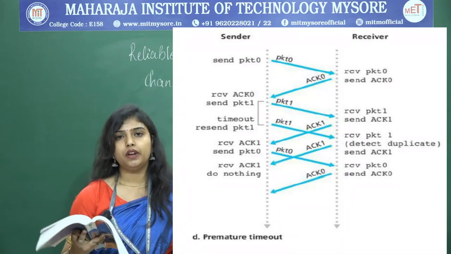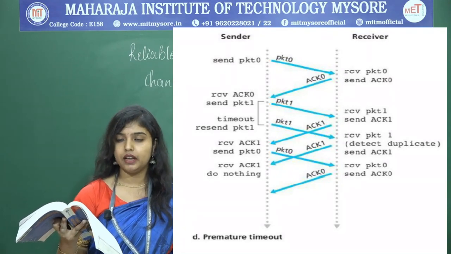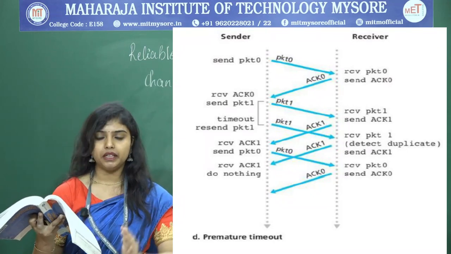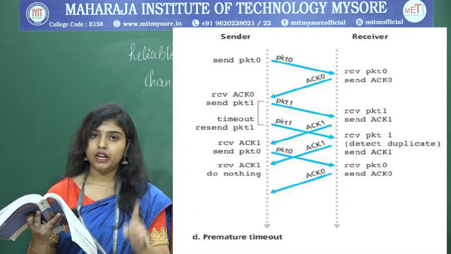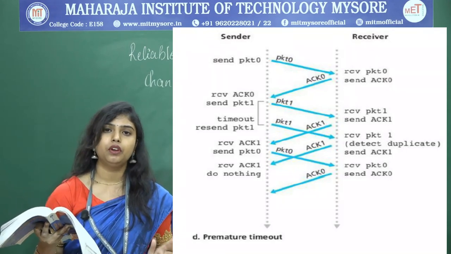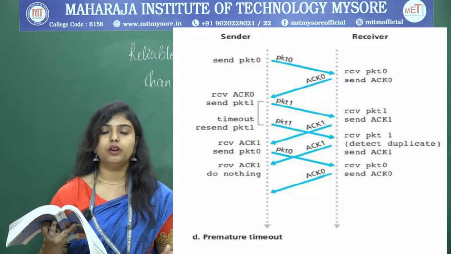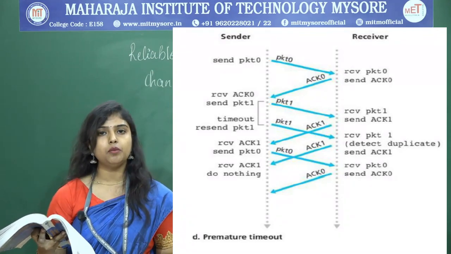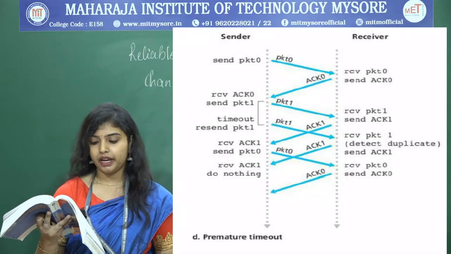Now, packet 0 has been sent by the sender, and the receiver has received it and sent the acknowledgement for packet number 0. When it receives that, packet 1 is sent by the sender. Packet 1 is received by the receiver, but the acknowledgement 1 sent by the receiver is not received by the sender within the specified time. When it is not received in the proper time, the timeout occurs, and the sender again retransmits packet 1.